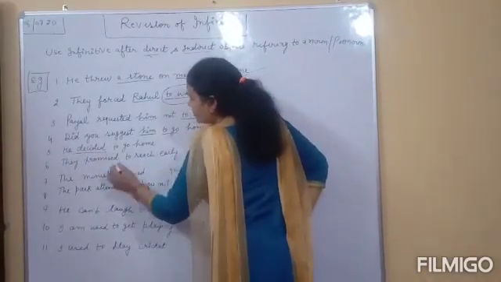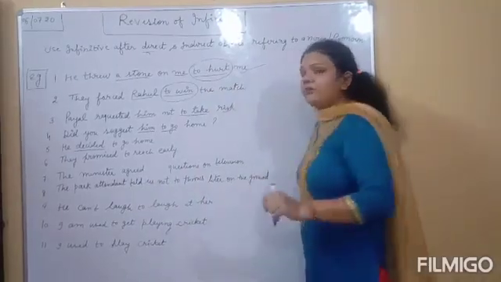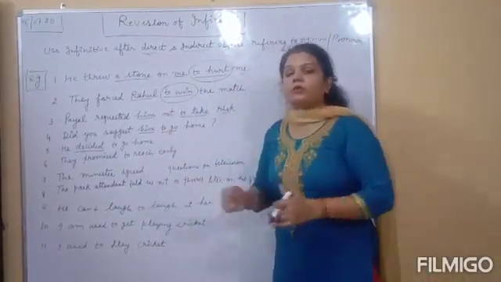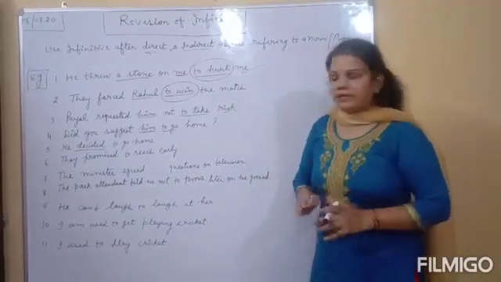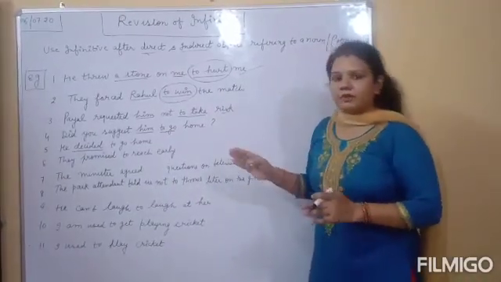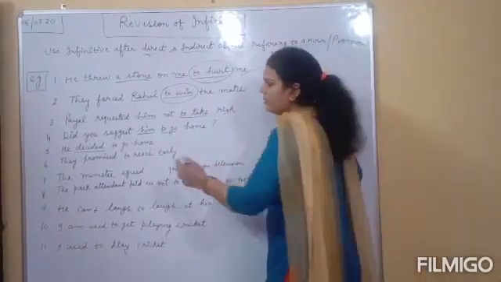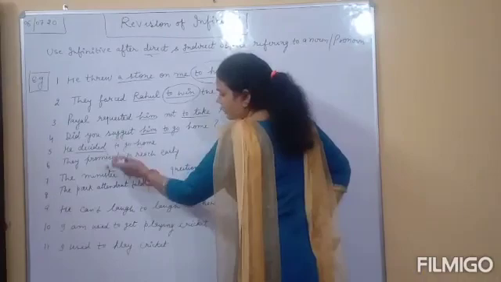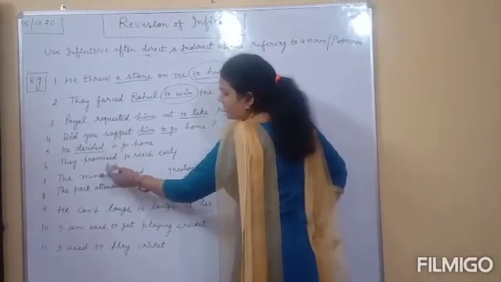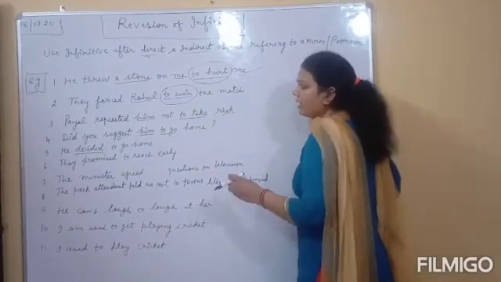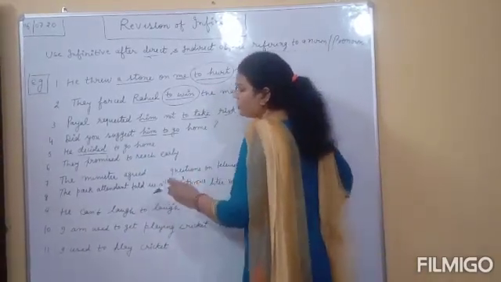He decided. Dear students, I have already given you a list of words. After that we can always use infinitive. Understand? So read that list and try to understand. The words decide, promise, detest, hate, dislike, love, agree. All these words are there after which we always use what?